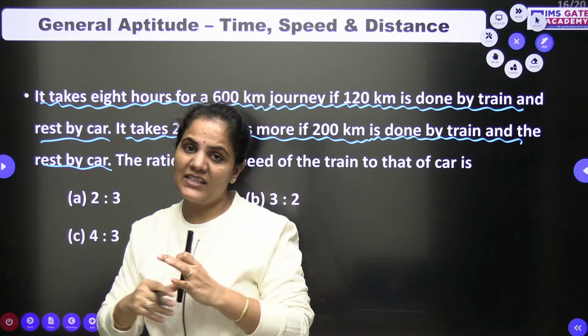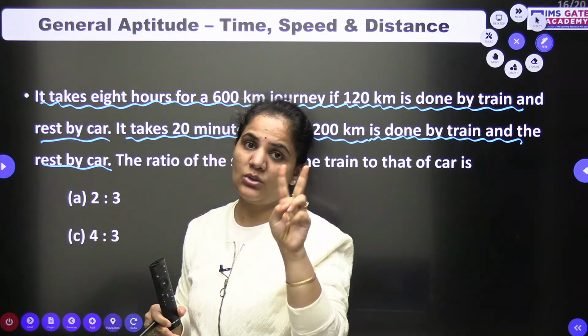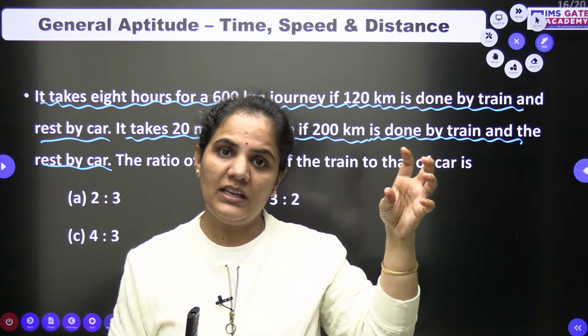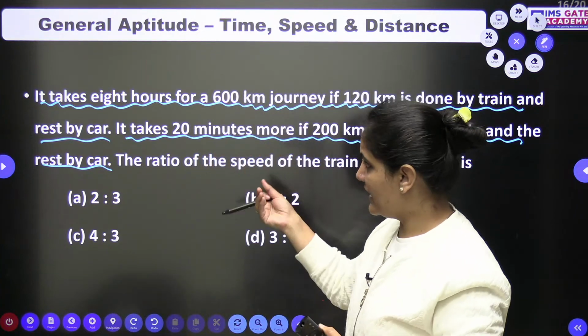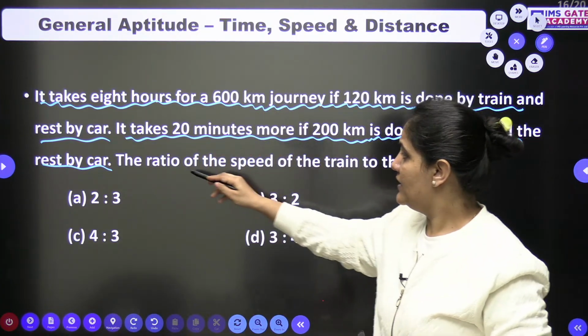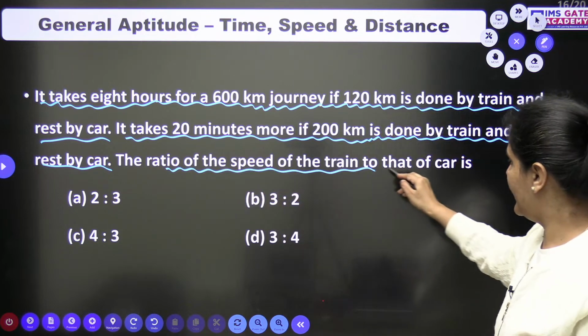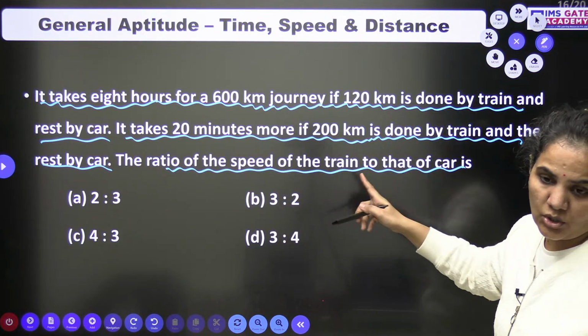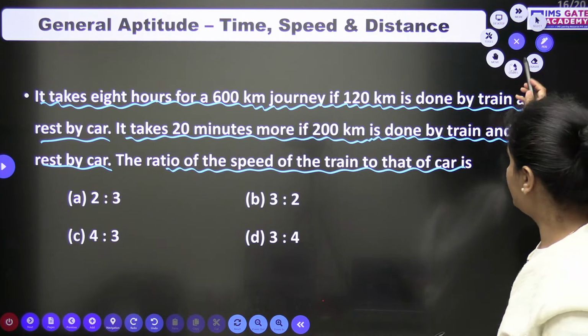So very easily I can understand here it is given to me in the question two cases. First, with a different time and speed. Second is with a different time and speed. So the ratio of the speed of the train to that of the car, we need to find out.